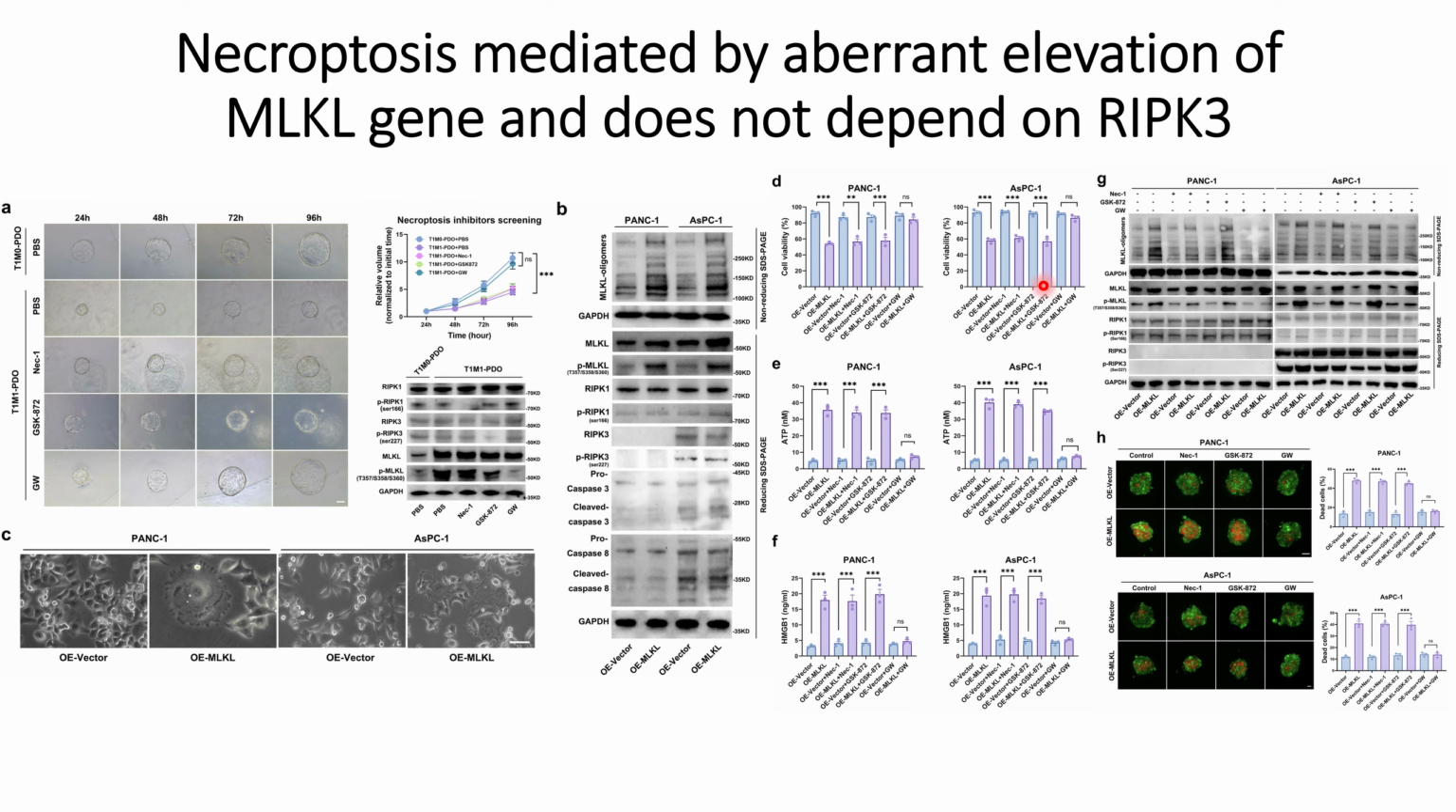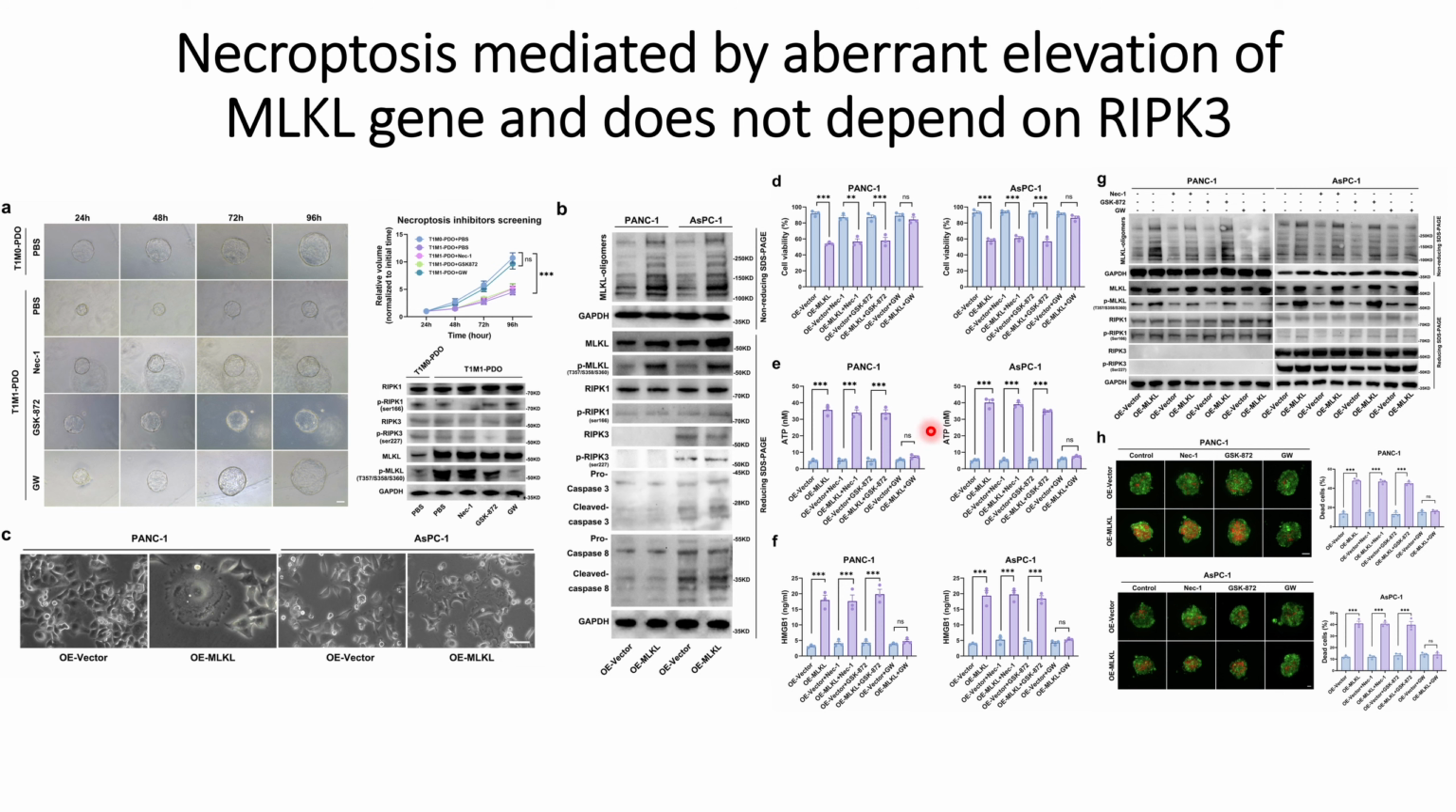And similar results they have observed for ASPC also, where the overexpression of MLKL leads to the reduction in the cell viability. However, when the inhibitors are used, they do not see any reductions. And when they use the inhibitors for NEC1 and the overexpression of MLKL, the cell viability does not increase, indicating that MLKL upregulation or MLKL genes do not depend on RIPK3